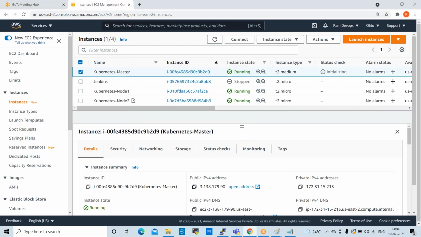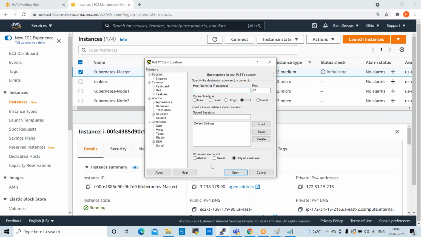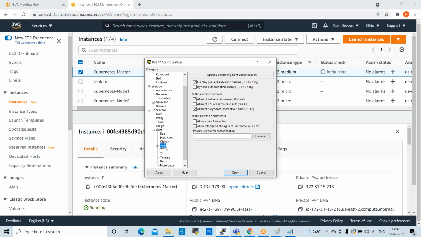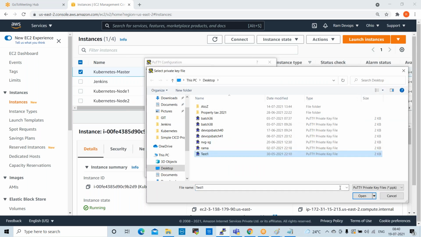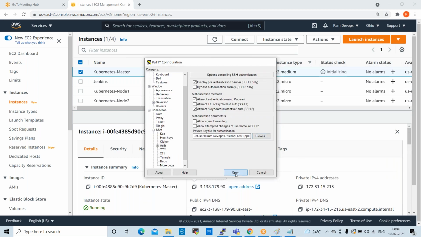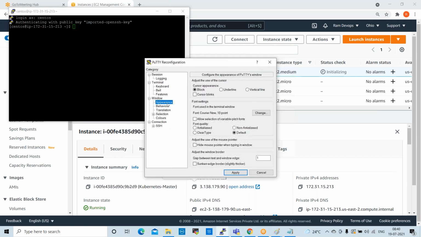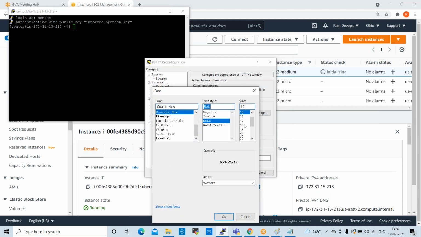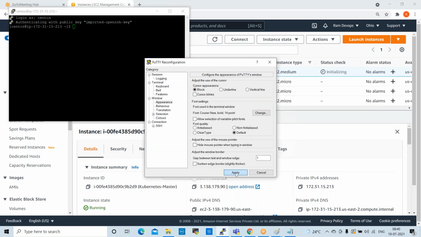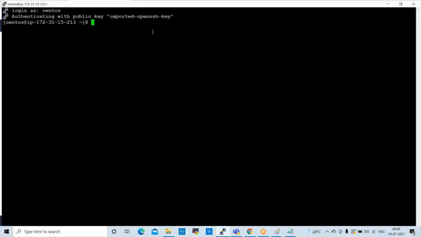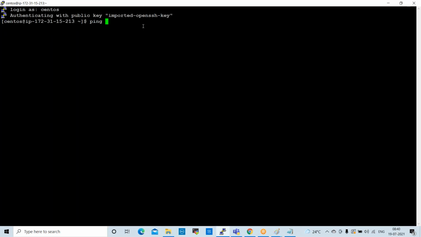First I connect Kubernetes master, take the public IP, paste here, CentOS, right? Yeah, this is Kubernetes master. I ping google.com